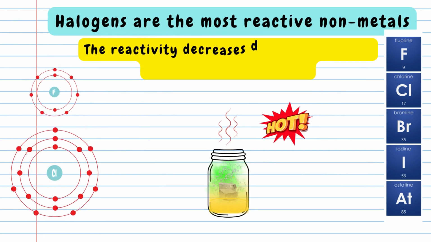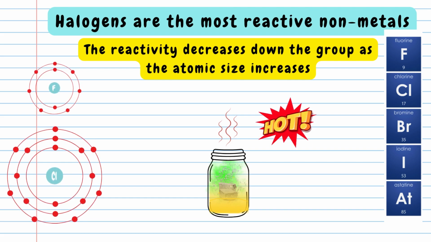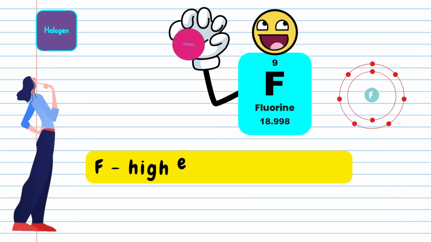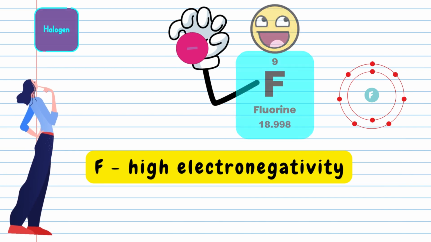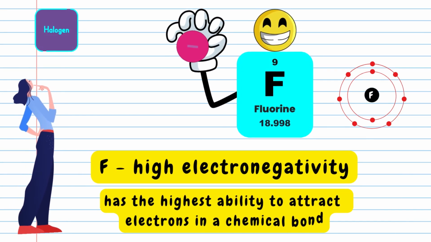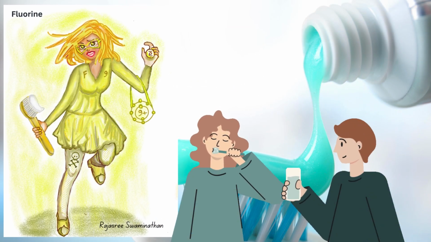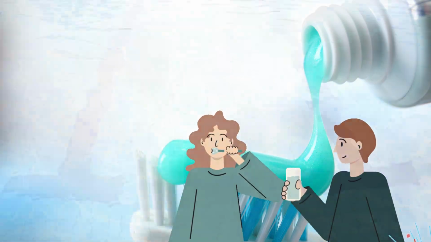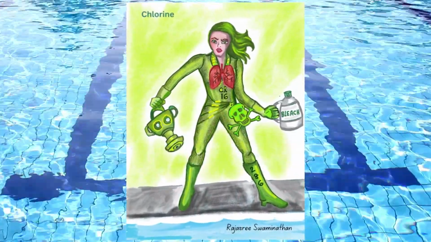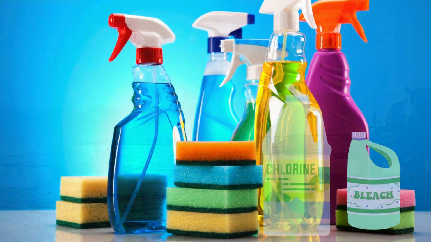The reactivity decreases down the group as the atomic size increases. Fluorine has the highest electronegativity, which is the highest ability to attract electrons in a chemical bond amongst all elements. Fluorine is used in toothpaste and water fluoridation. Chlorine is used to disinfect water and it is present in household cleaning products.